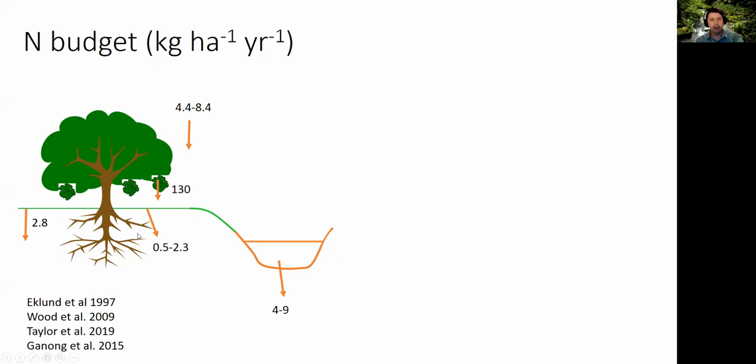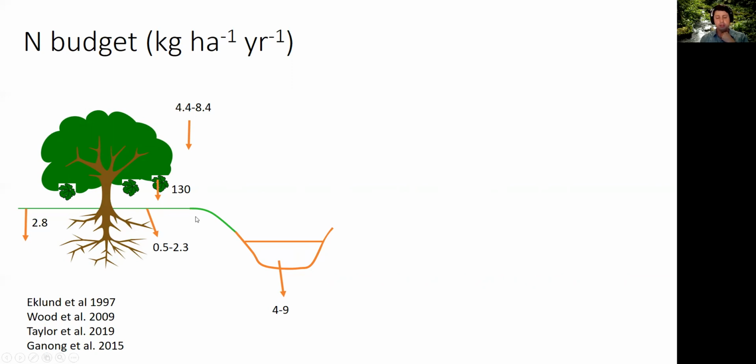If we look at symbiotic N fixation, so this is what the trees would be doing, somewhere between 0.5 and 2.3. And then asymbiotic nitrogen fixation, so this is what's happening in the soils away from the trees, is about 2.8. So you can notice that what's being exported from the stream is very similar to what is coming in from the atmospheric deposition. So this would suggest that maybe this internal N fixation might not be that important, and this watershed seems to be close to equilibrium.